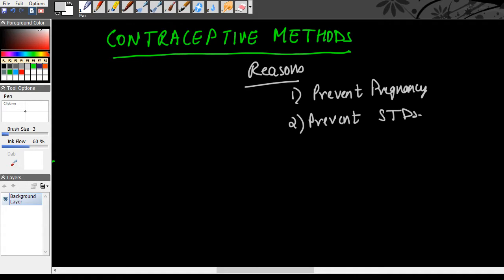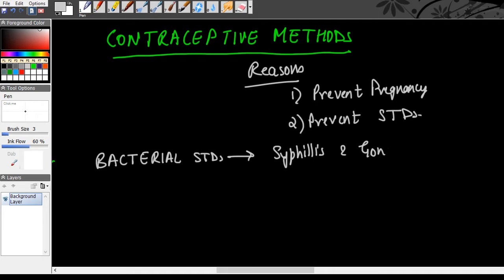Now STDs are sexually transmitted diseases. There are two kinds of STDs in your textbook, bacterial and viral. Bacterial STDs include syphilis and gonorrhea, and your viral STDs include AIDS and warts.